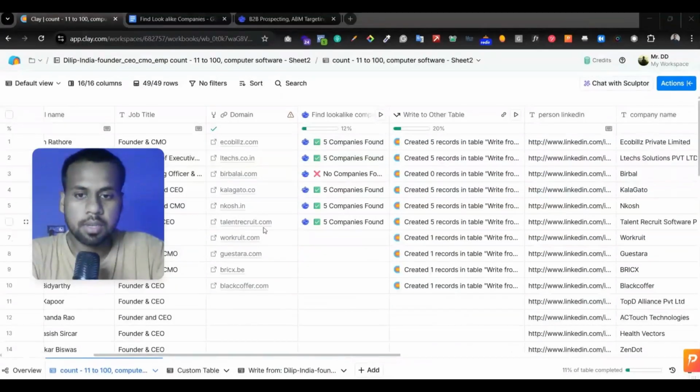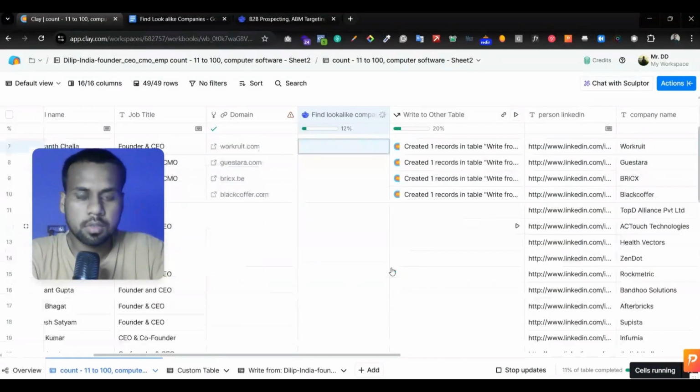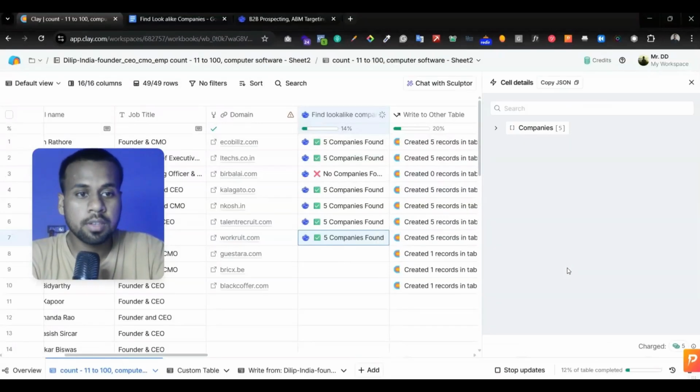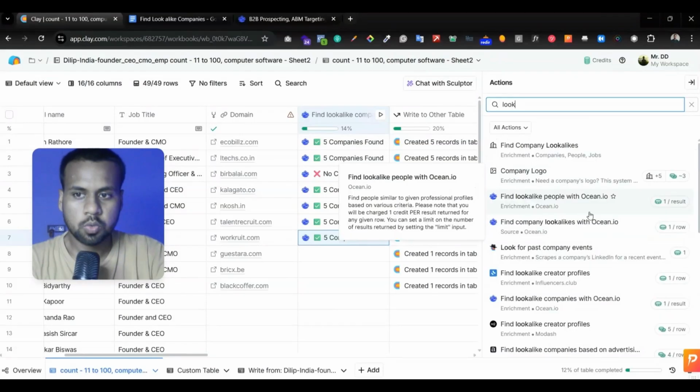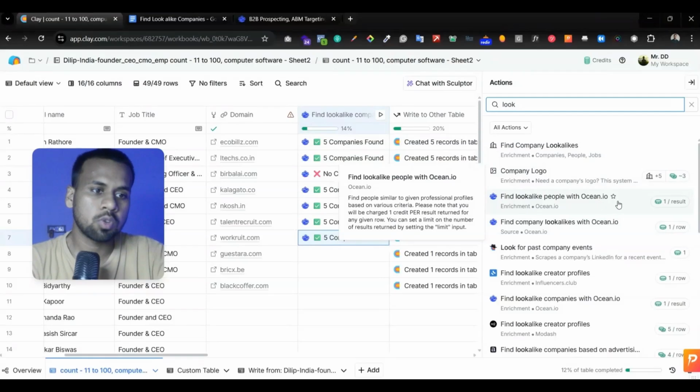So for example, if you see here, it will find similar lookalike companies. You can see the action is being run, and we're going to find similar lookalike companies. And here you can see we have found 5 other similar companies. So how can you do it for yourself? In this section, you have to find lookalike, and you have to select find lookalike people with Ocean.io.